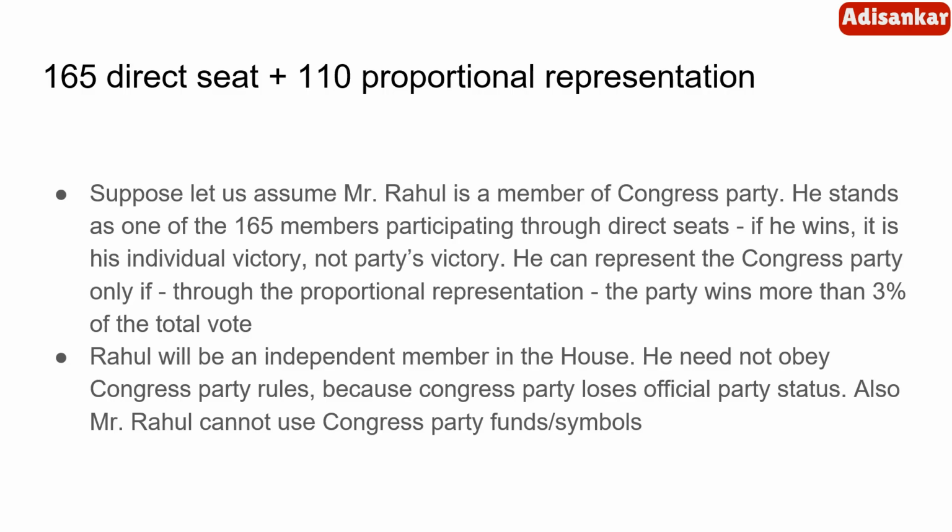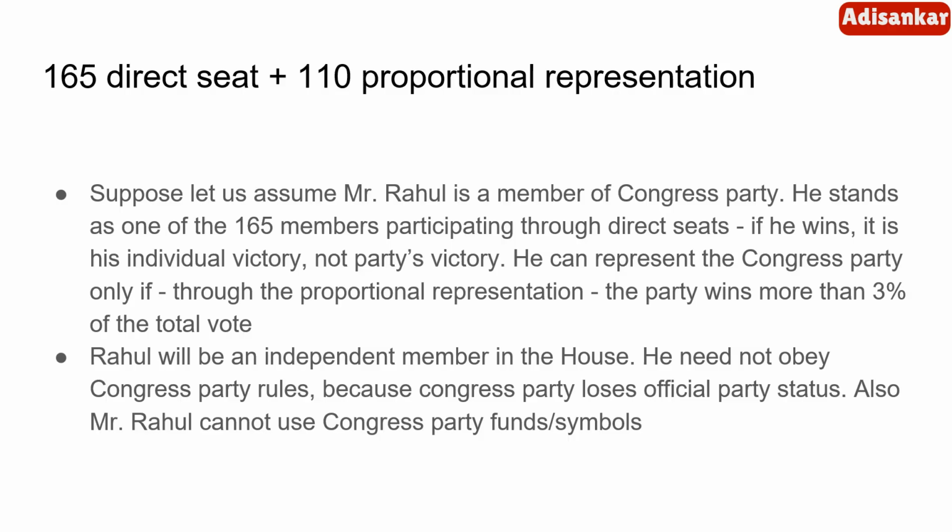We know that in India, the number of seats a party wins represents their seats in our Lok Sabha. If there are 100 seats, 100 candidates winning means 100 seats for that particular party. But in Nepal, if a person wins, it is his own win, not the party's win. He can represent the Congress party only if the Congress party wins more than 3% of the total vote. He won, okay, there is no denying that fact.